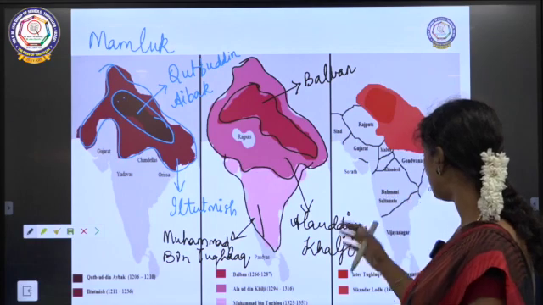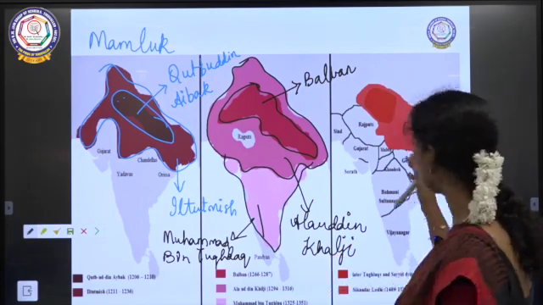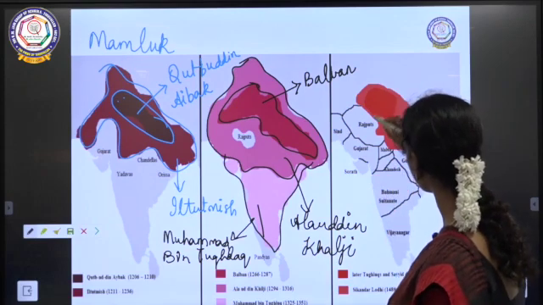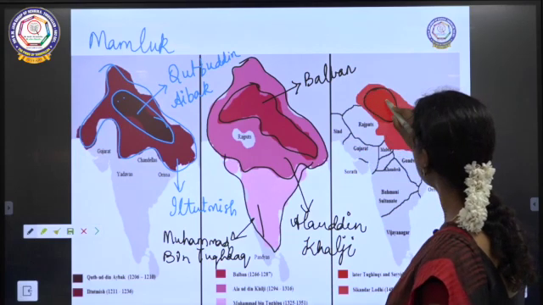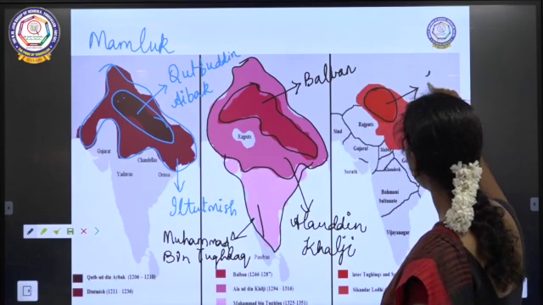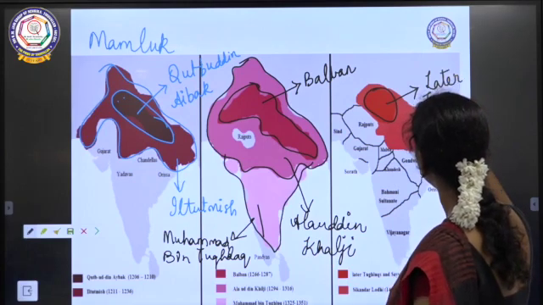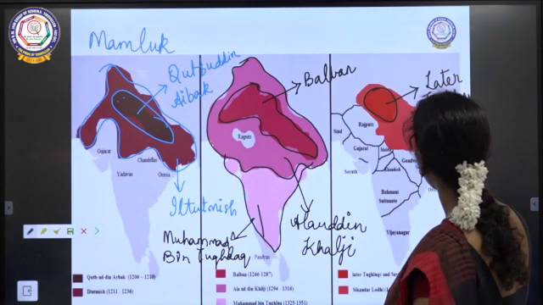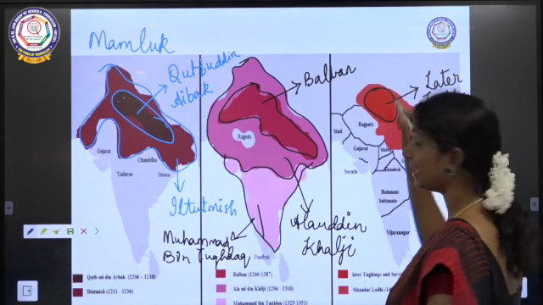And finally, the later Tughlaqs and the Sayyid dynasty, Sayyid and Lodi, okay. This had become the place for the later Tughlaqs and the Sayyid dynasty.